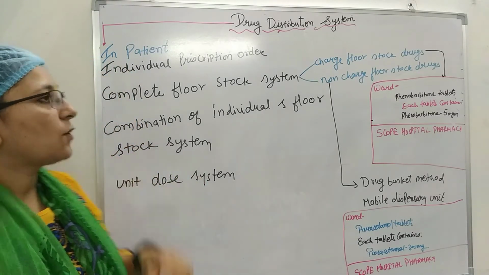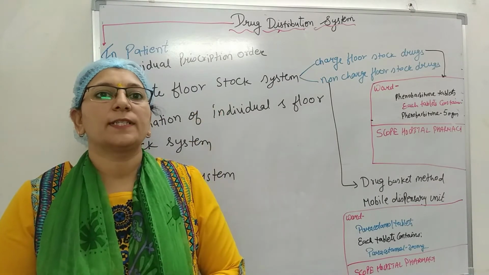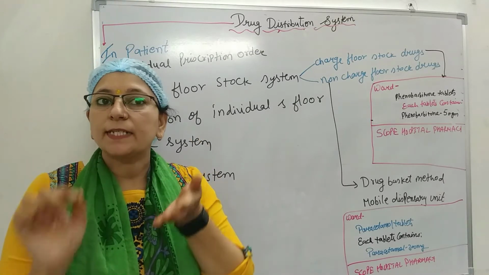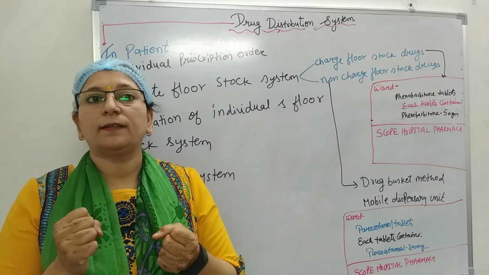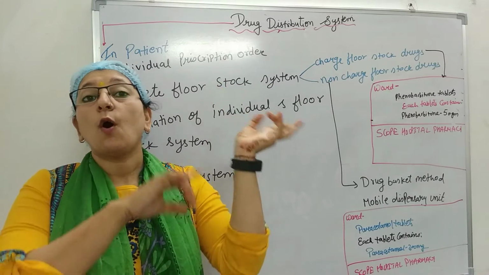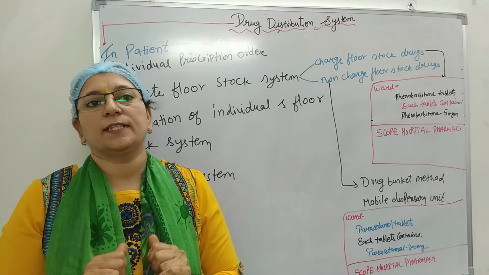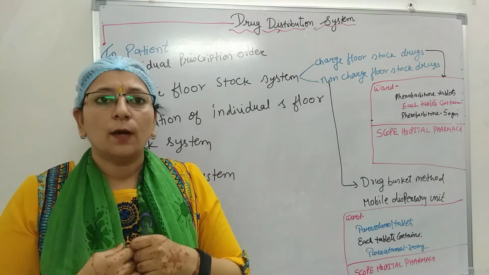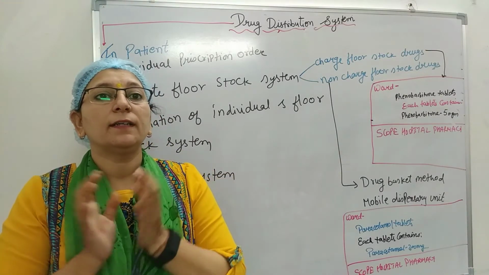Among the four, the individual prescription order system is a type of prescription system where the physician writes the prescription for individual patient, who obtains the drug prescribed from any medical store or hospital dispensary by paying own charges. Means the charge should be paid by the patient.